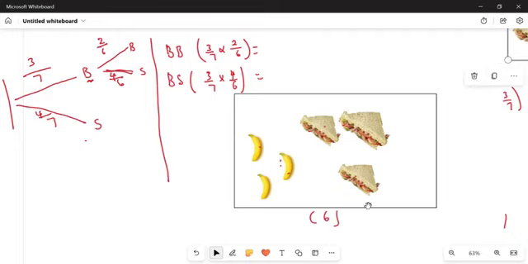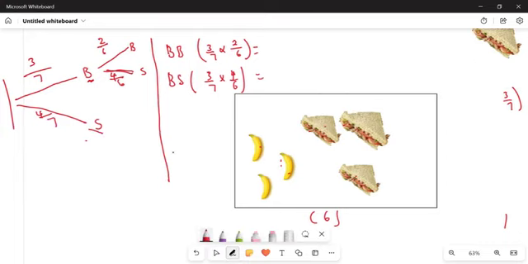What is happening to our sample space? It decreases again. But instead of taking the branch of banana, I'm going to take which branch? The branch of the sandwich, because I'm starting by choosing what? The sandwich.